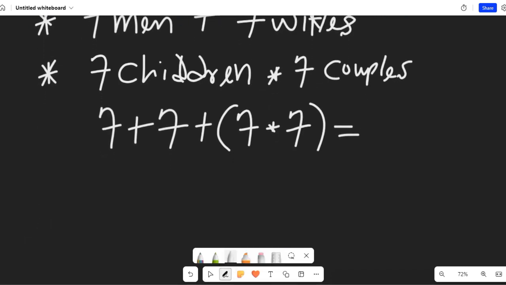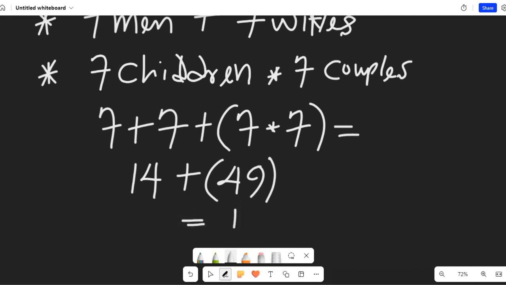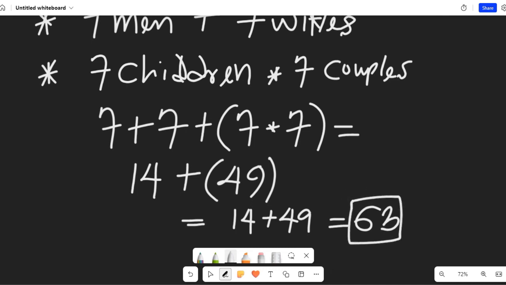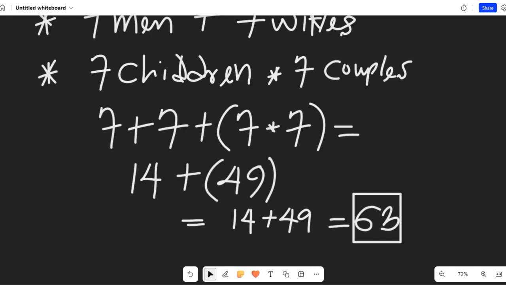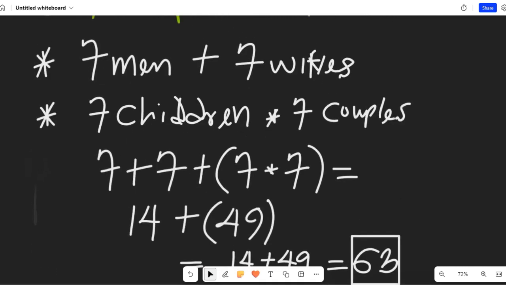So we'll have 7 plus 7, which is 14, plus 7 times 7, which is 49. So 14 plus 49 is going to give us 63. From this first interpretation, 63 is the first solution to that question.